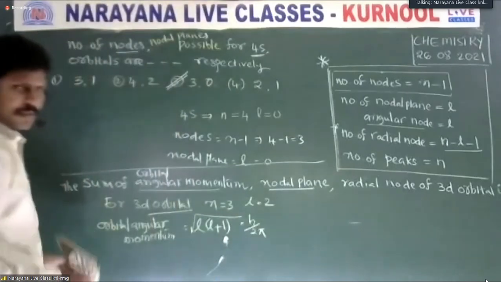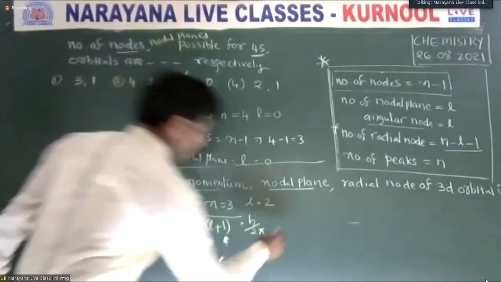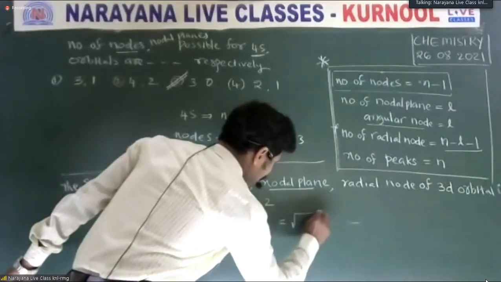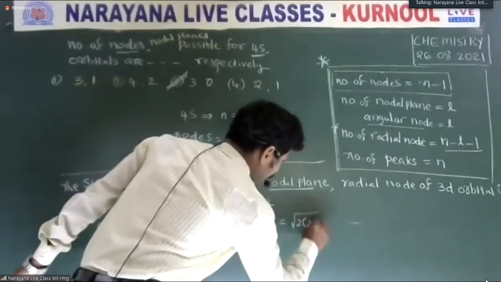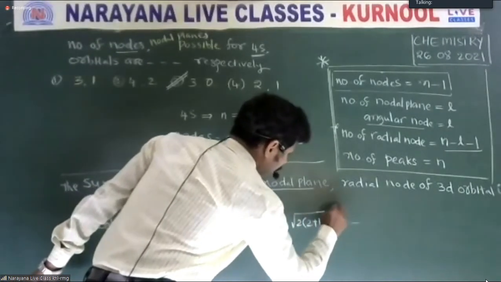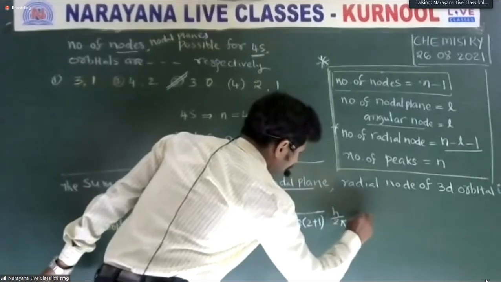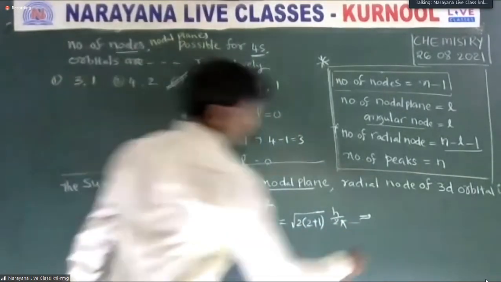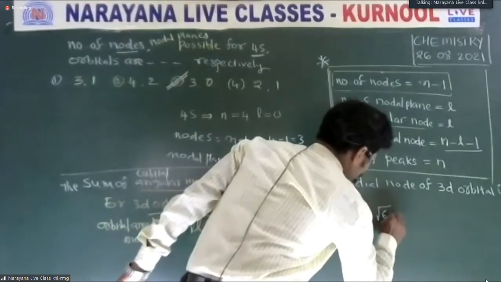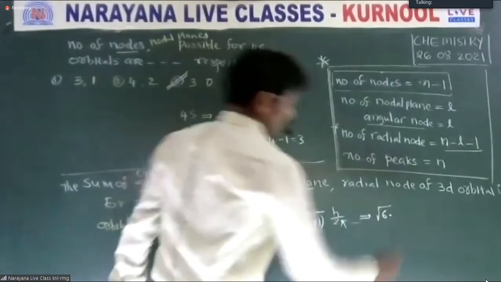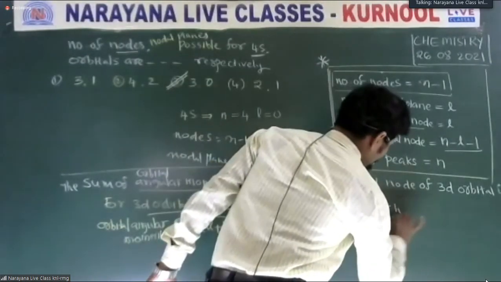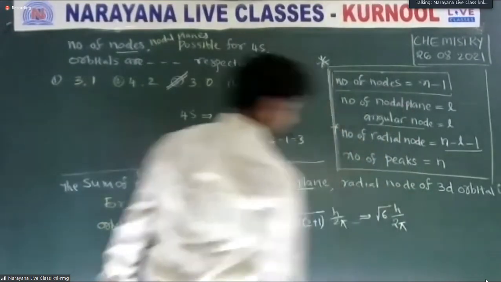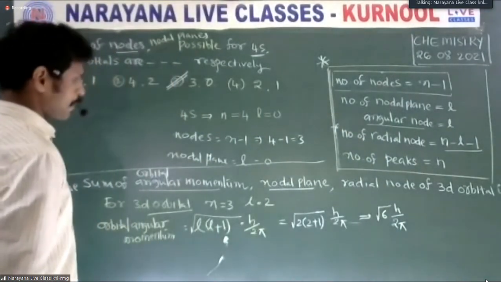Substituting the L value, square root of 2 into 2 plus 1 is root 6, into h by 2 pi. That is the orbital angular momentum.